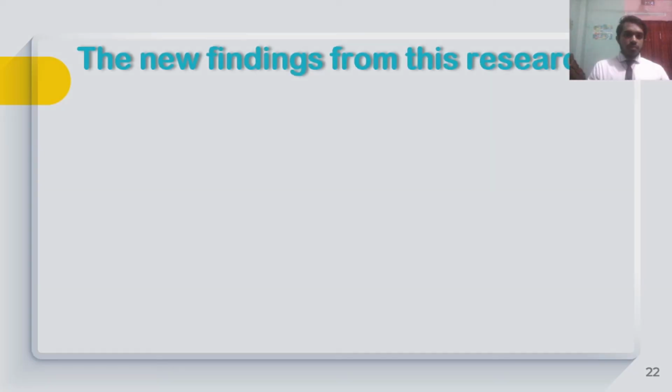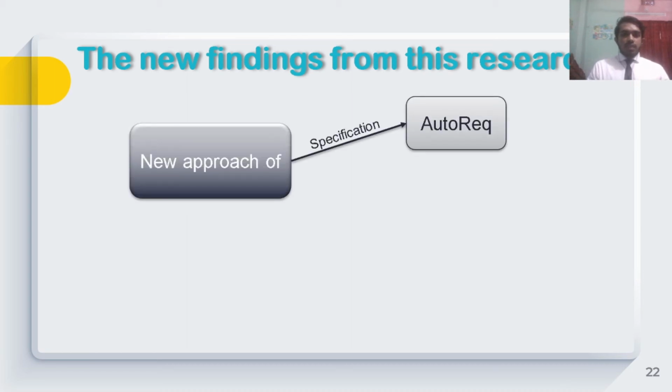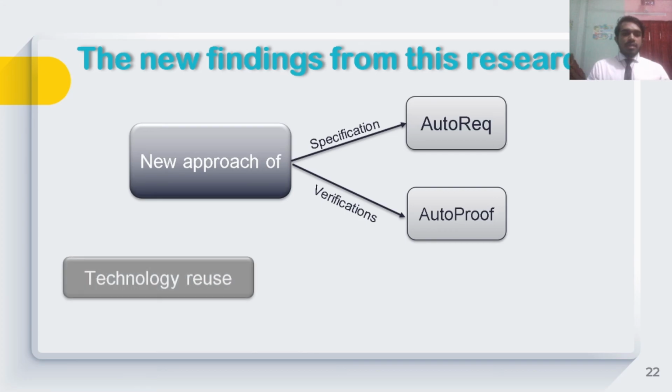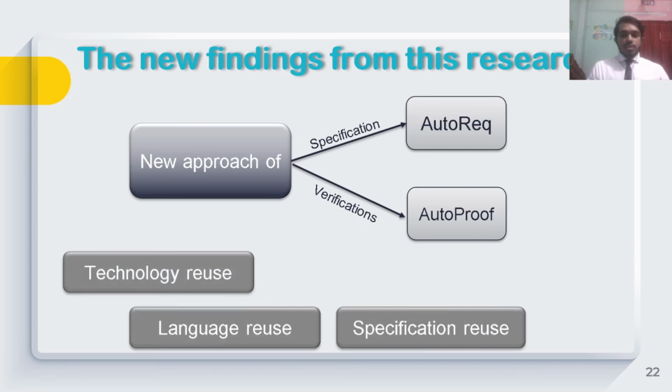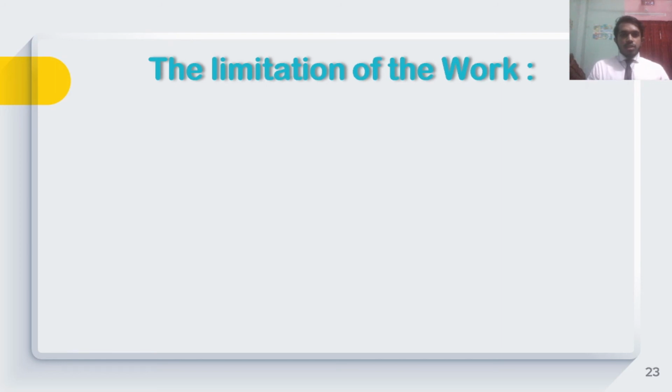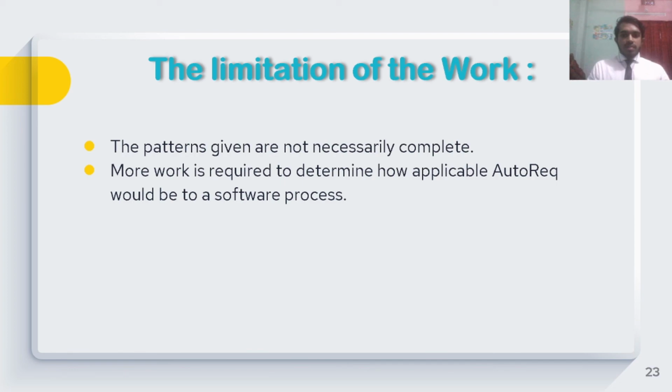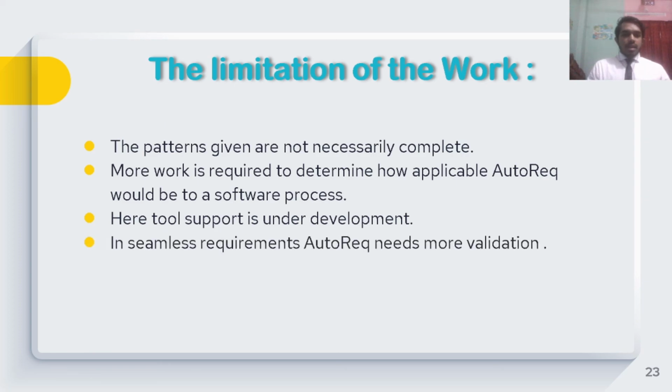So what are the new findings from this research? We see a new approach of specification of requirements, that is AutoReq, and verification of requirements. We also found technology reuse, language reuse, specification reuse, and implementation reuse. Then the limitations of this work. Here the work is not perfect. It has some limitations also. Let's see what the limitations are. The patterns given are not necessarily complete. Then more work is required to determine how applicable AutoReq would be to a software process. The tool support is under development, and AutoReq needs more validation.